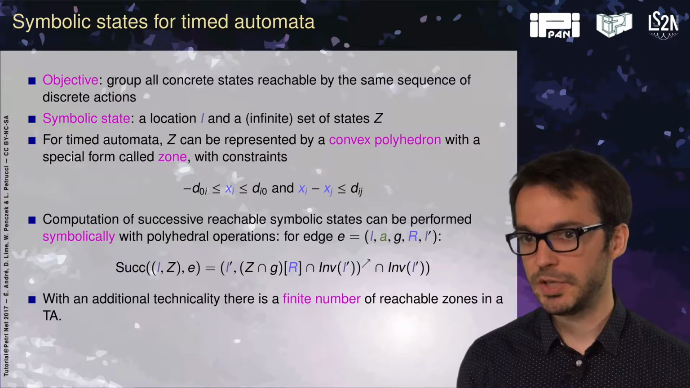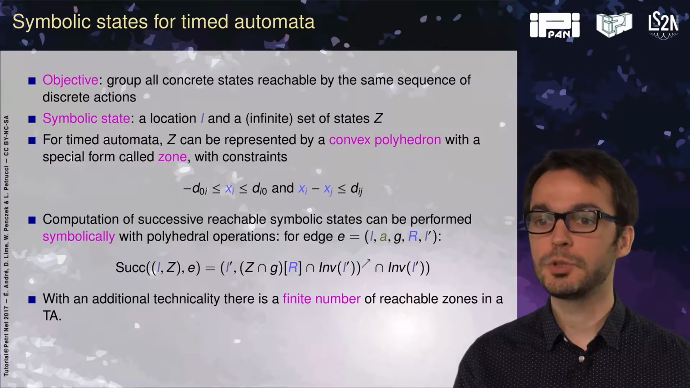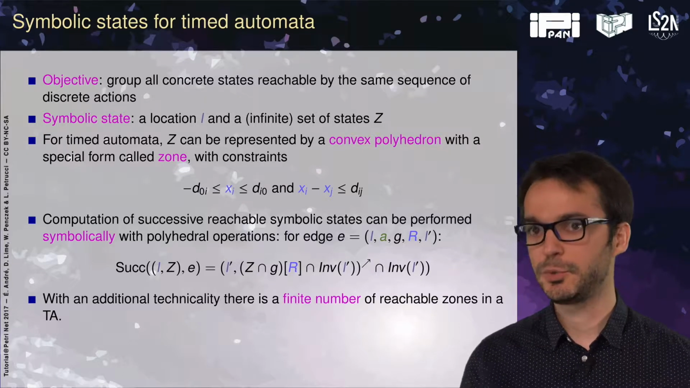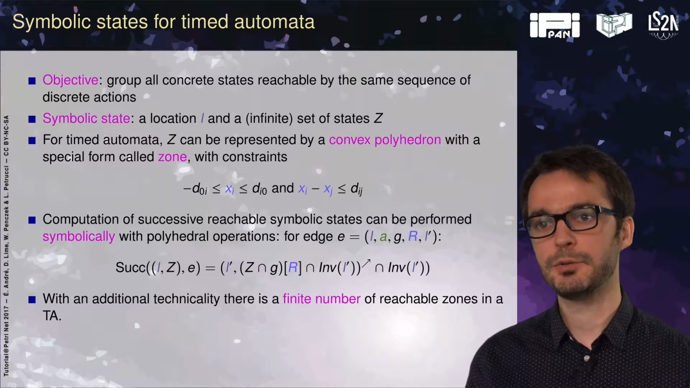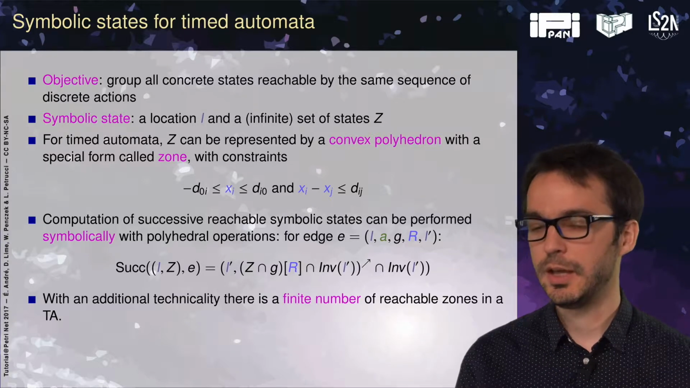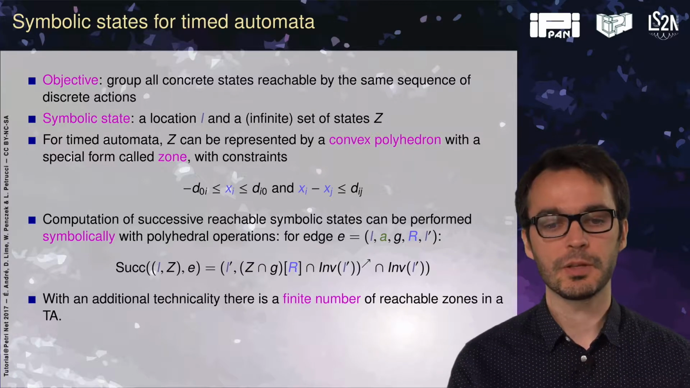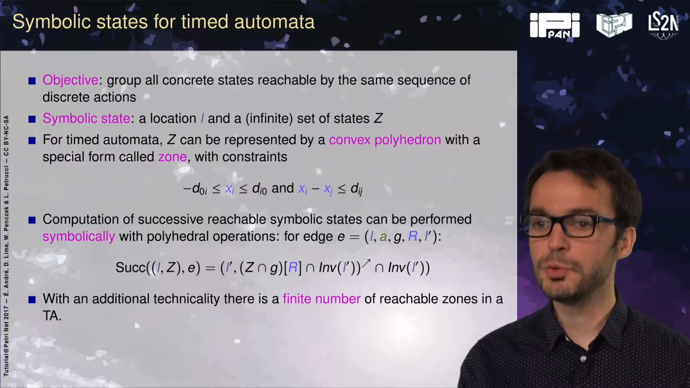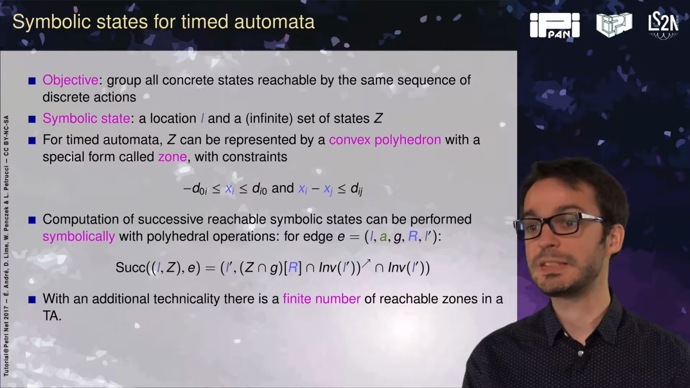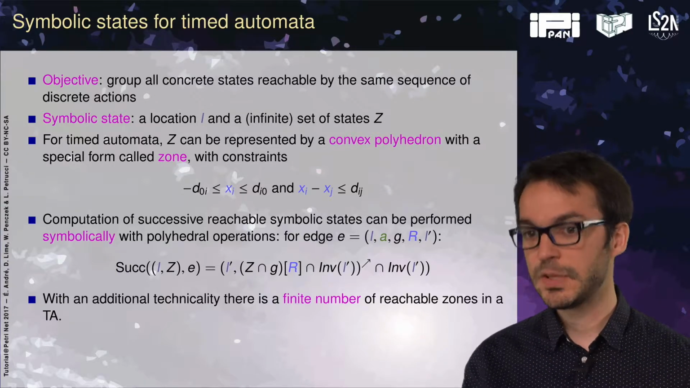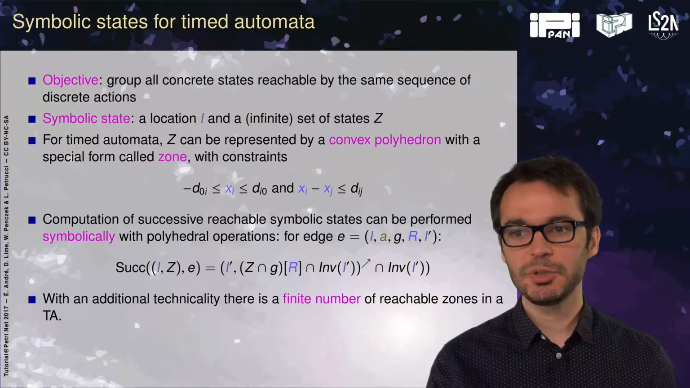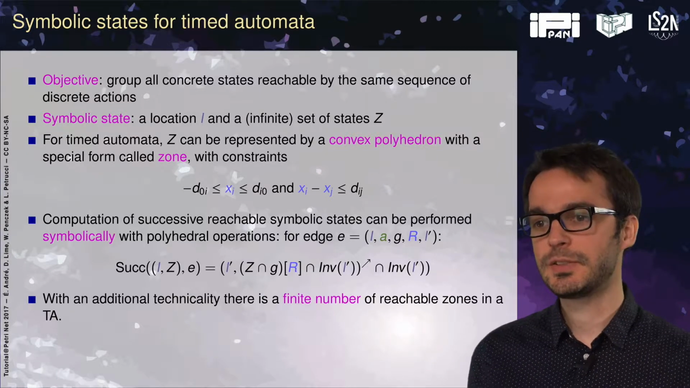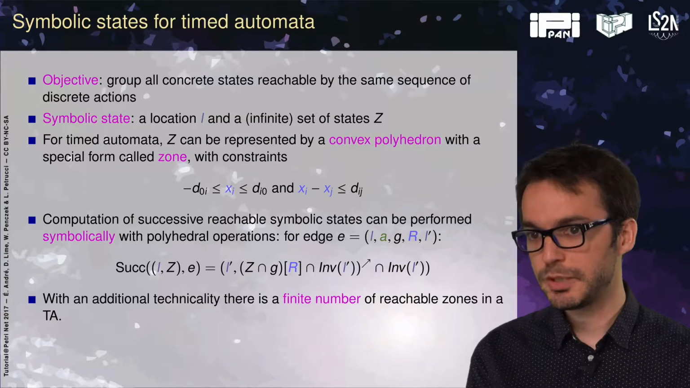Since we have dense time, since we have real-valued clocks, we have an infinite number of possible behaviors because we can choose any real value for the time elapsing, and so we have an infinite number of symbolic states, of concrete states. And so the objective will be to group all concrete states reachable by the same sequence of discrete actions together. So we will have symbolic states, and a symbolic state is a discrete part, so this is a current location, and an infinite set of states grouped into a symbolic manner.